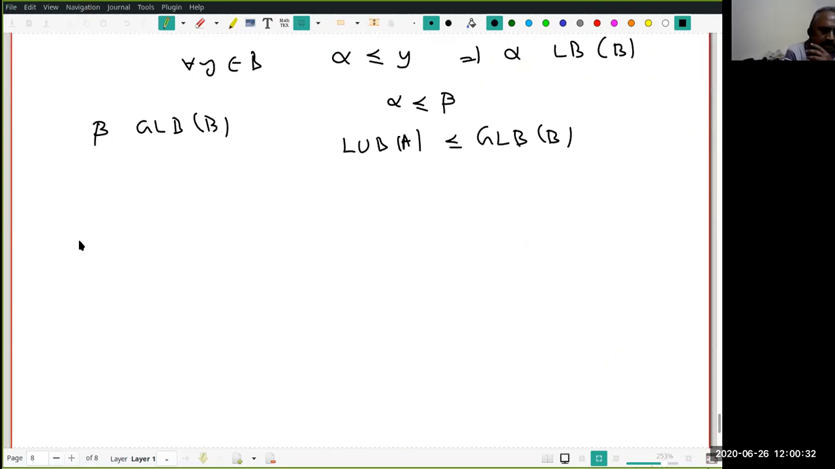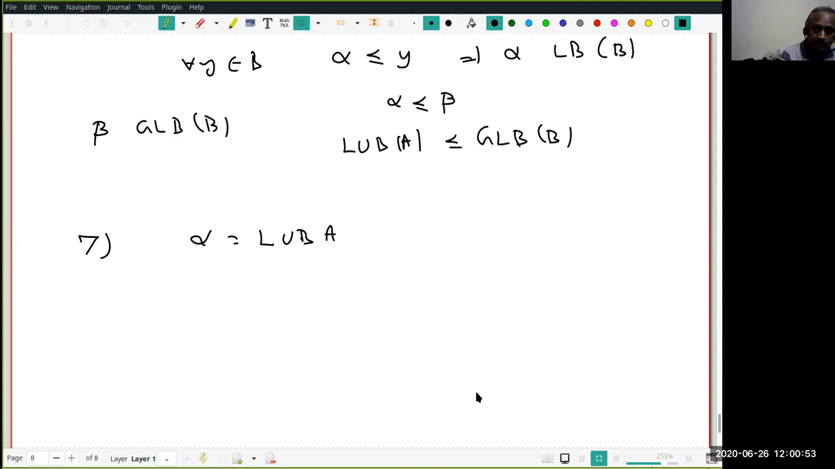Now let's look at the last one. Okay. Now let alpha be the LUB of A. See, we looked at given two sets A and B, we looked at A plus B. Then we consider LUB of A, LUB of B, LUB of A plus B. Assuming all these things exist, then you found a relation.